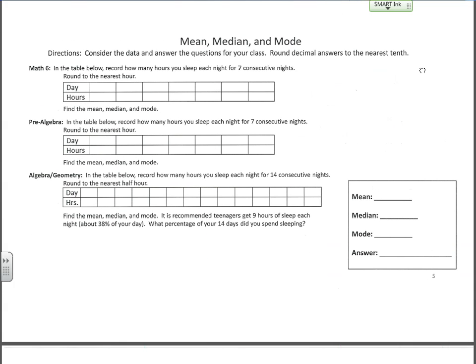Mean, median, mode. Hopefully you got the memo that you are only doing this for 7 consecutive nights, which if you haven't started yet, then hopefully tonight's Friday. If you start tonight, you'll be done next Thursday, so it'll work out perfectly here. So I'm going to just see 1, 2, 3, 4, 5, 6, 7. We don't need the second half of this here. Okay. If you start tonight, you can put December 11th. And you can round to the nearest 15 minutes. So if you get like 8 hours and 25 minutes, you can round that up to 8.5.